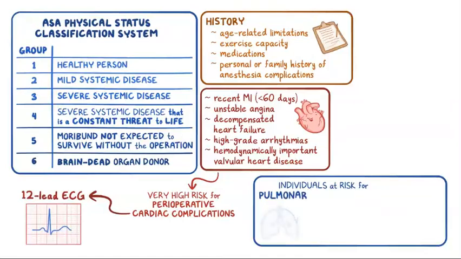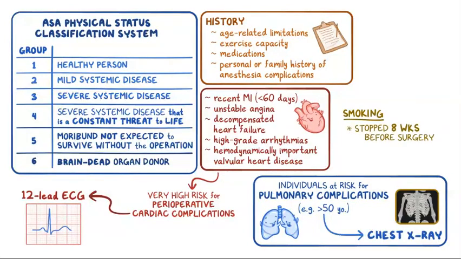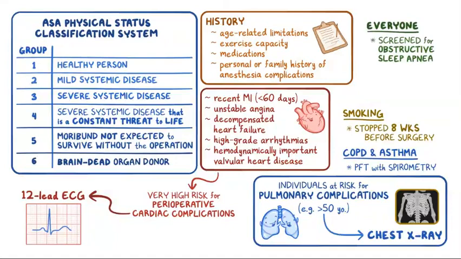Individuals at risk for pulmonary complications, including individuals older than 50 years, should get a chest X-ray. Smoking should be stopped 8 weeks before surgery. Individuals with COPD or asthma should get pulmonary function testing with spirometry. And everyone should be screened for obstructive sleep apnea with questionnaires. Finally, selective laboratory testing should be done for individuals with underlying risk factors.